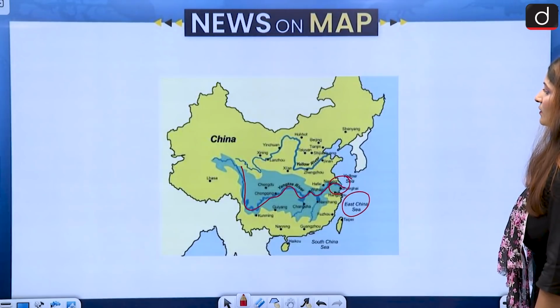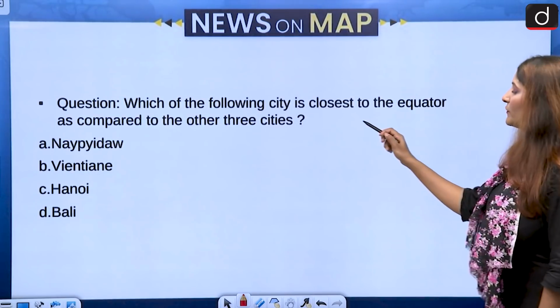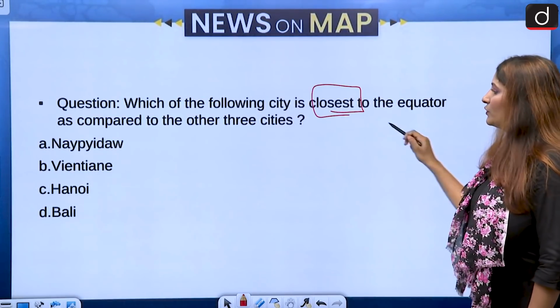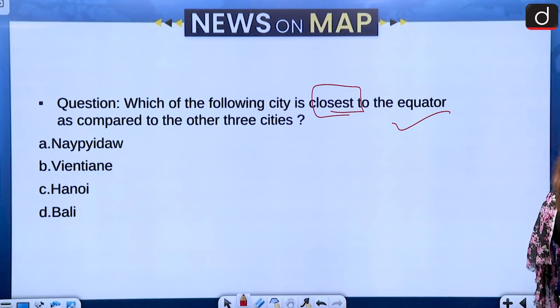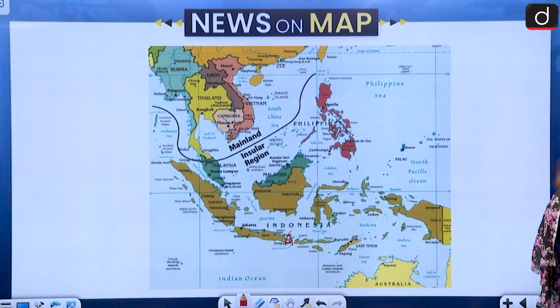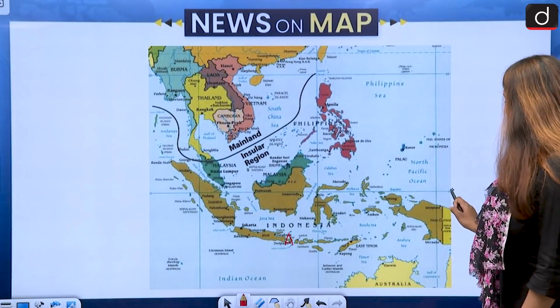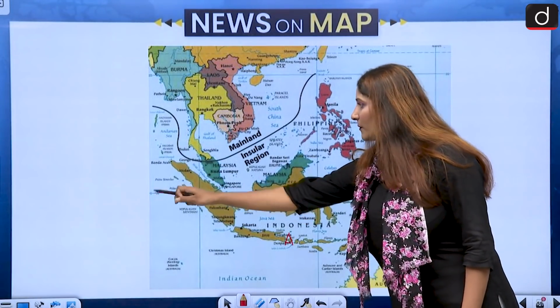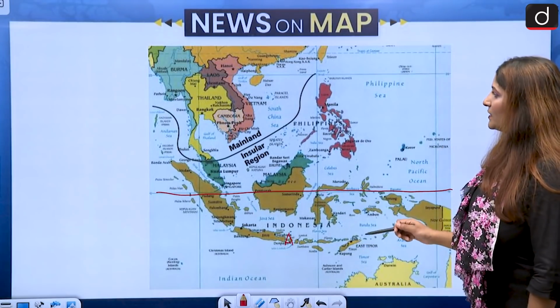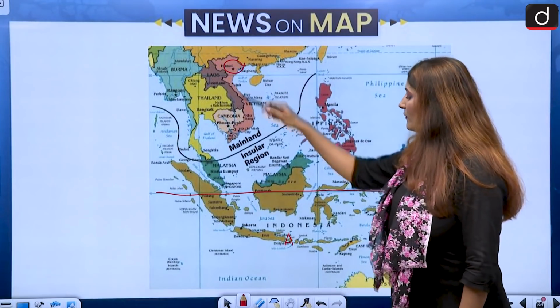Now the first one here says, which of the following city is closest to the equator as compared to the other three? So Naypyidaw, Vientiane, Hanoi and Bali. And as you can see, this is the equator. Okay, goes from here to here, and then we have the cities of Hanoi, very far away from the equator.